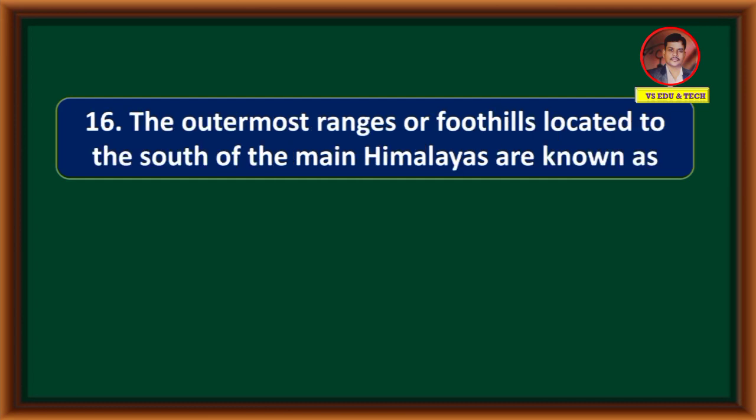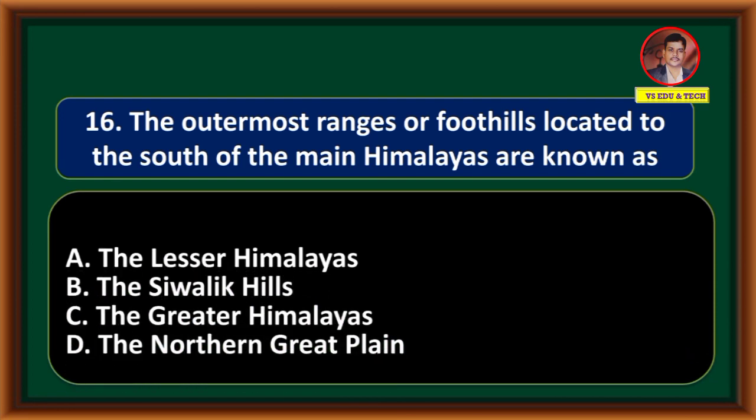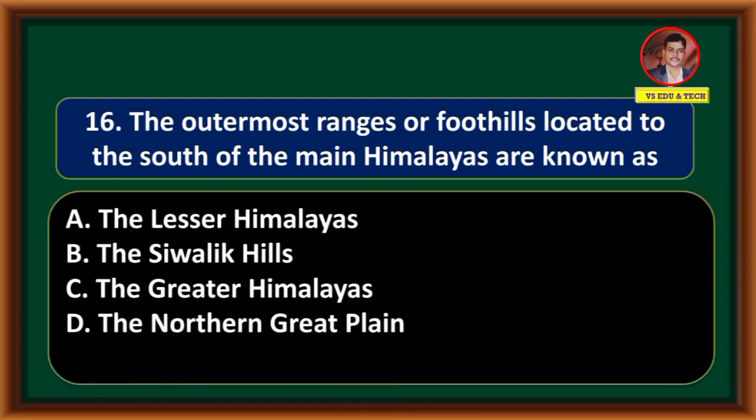The outermost ranges or foothills located to the south of the main Himalayas are known as the Lesser Himalayas, the Sivalik Hills, the Greater Himalayas, the Northern Great Plain. Correct answer is option B, the Sivalik Hills.